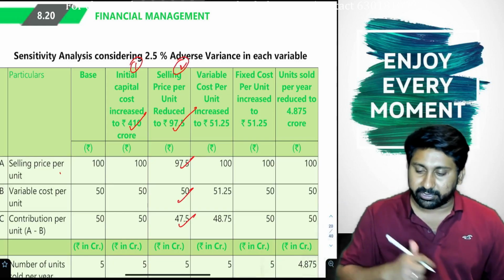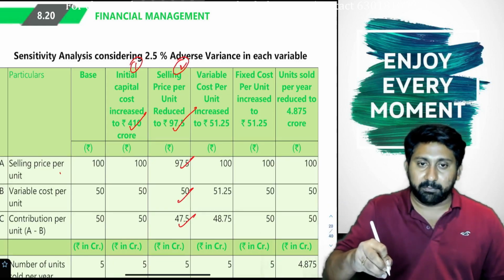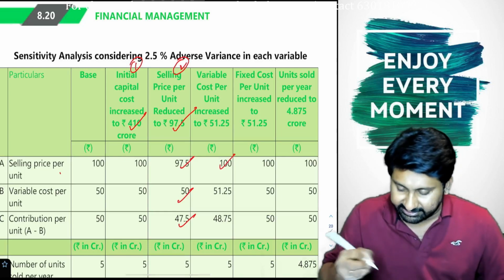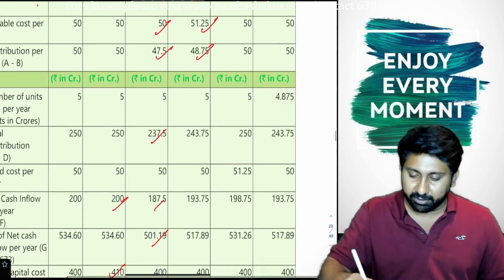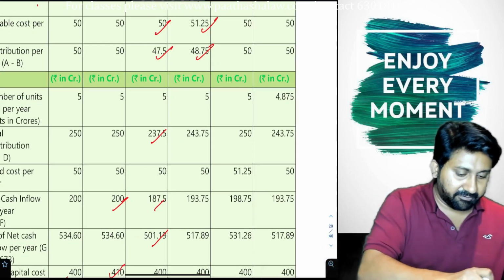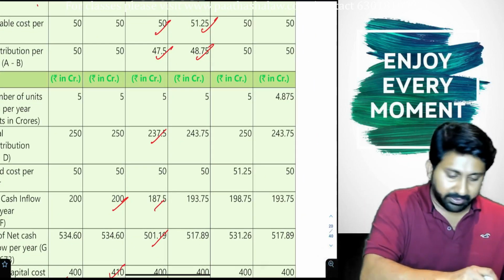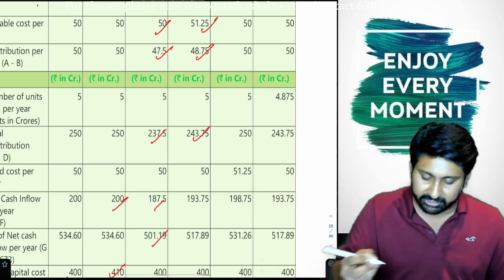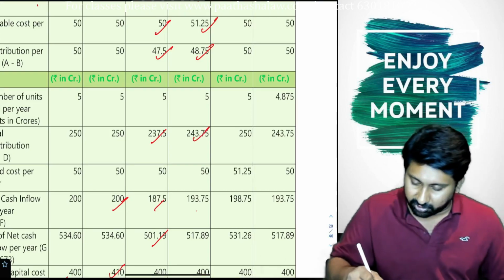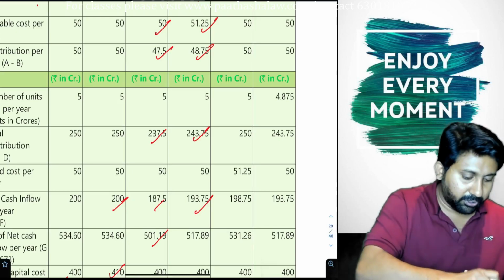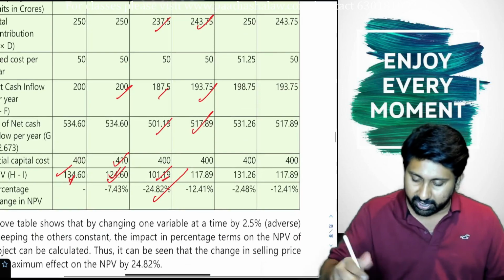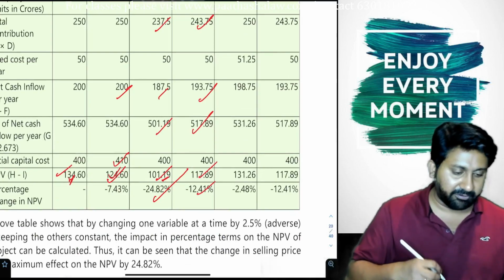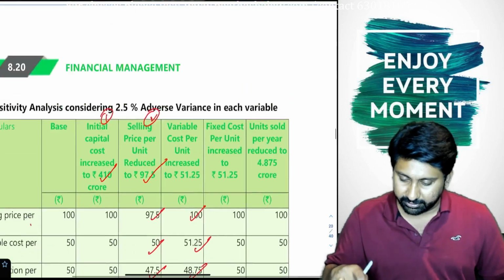Variable cost per unit, everything else is same. Variable cost is changed, sales is 100. Contribution is 48.75. 48.75 into how many units? 5 crore gives 243.75. Minus 50 crore fixed cost gives 193.75. 193.75 into 2.763 is 517.89. Minus 400 gives 117. Change is 12.41. Next.